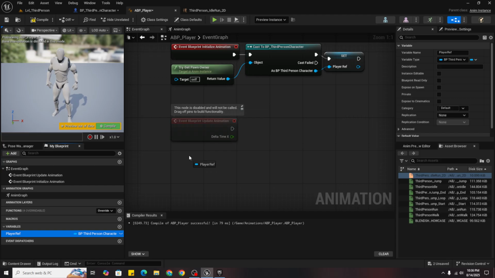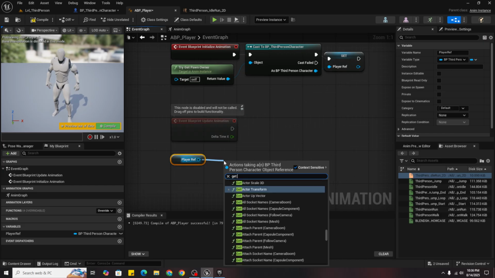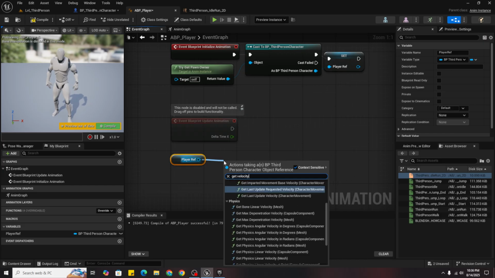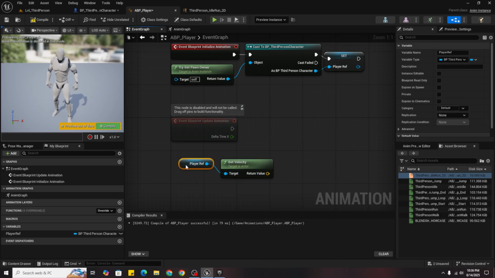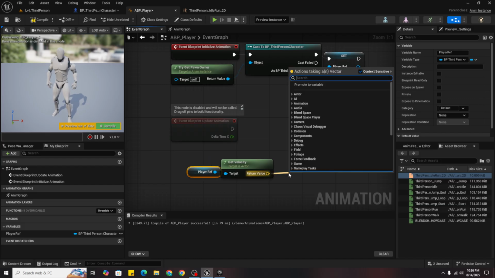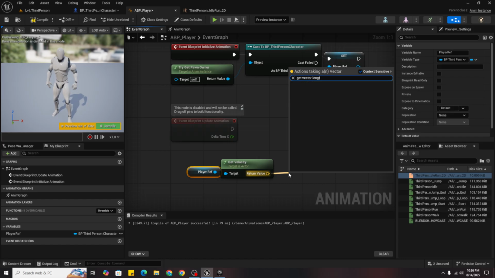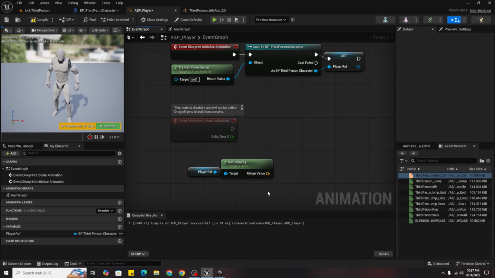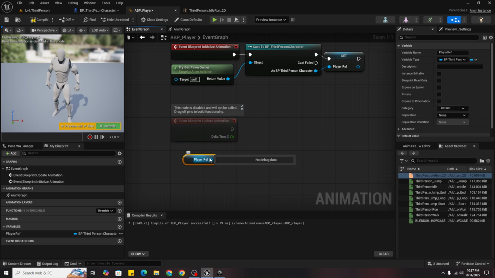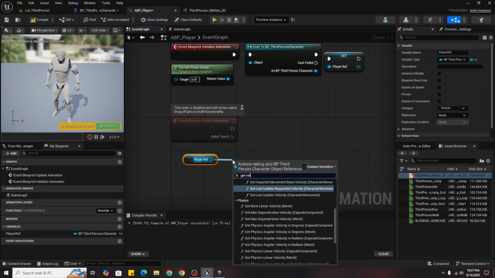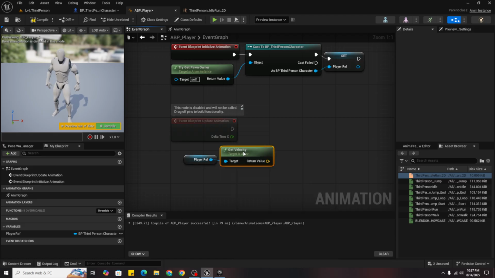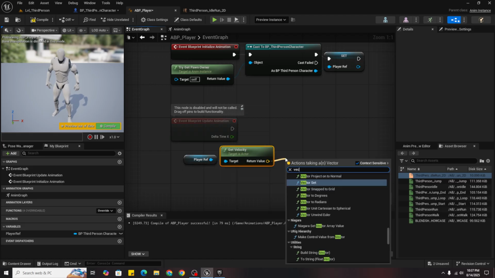Like I will use it now. Get it, then get velocity, then get vector length. So basically here we are getting our, sorry, make sure to get the velocity, this velocity, and then vector length.